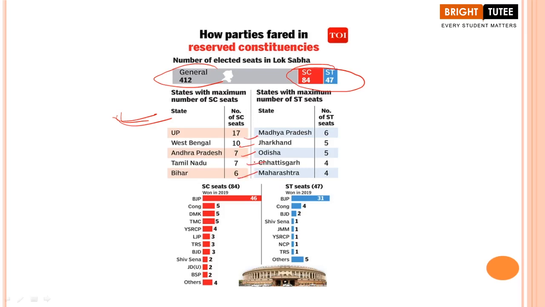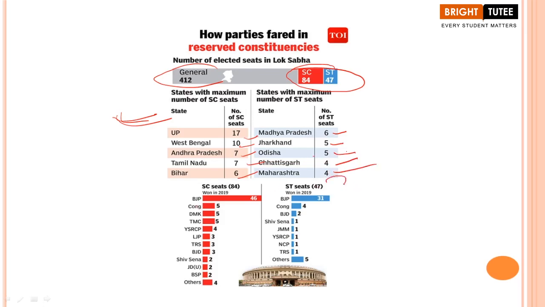Now, when we are talking about the states with the maximum number of ST seats, ST here means scheduled tribe. Okay. So here in Madhya Pradesh we have 6, Jharkhand we have 5, Odisha we have 5, Chhattisgarh 4 and Maharashtra 4.